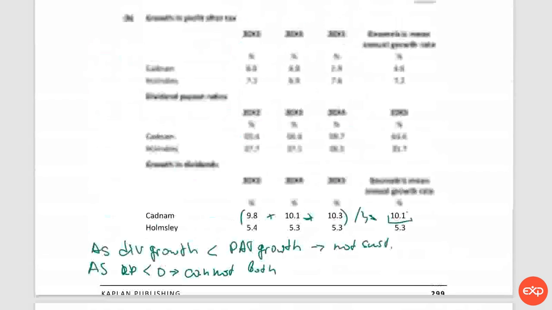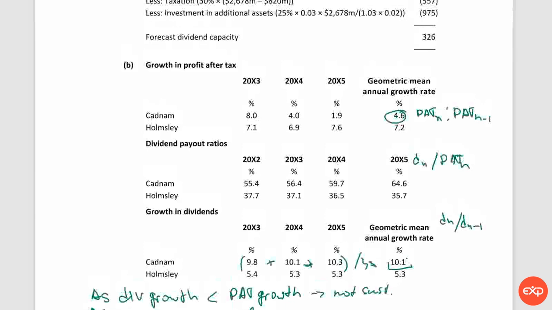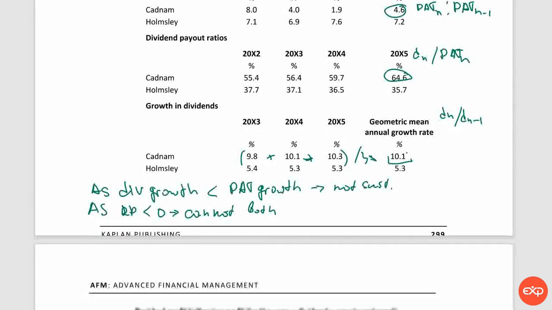Also, let us see what else we can say about the sustainable growth. Well, we have a dividend payout ratio, and we see that it's much higher than that one of HOMC, and this means that the company will be less competitive because it will just have less funds to invest in positive NPV projects.